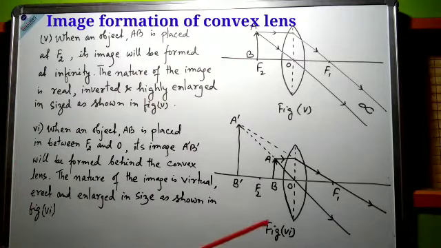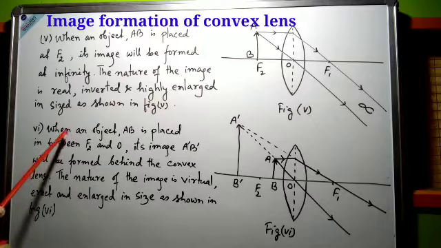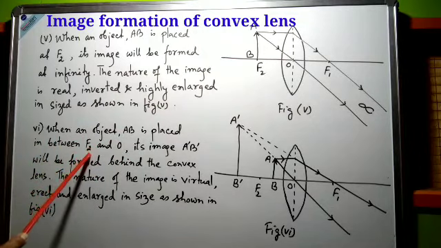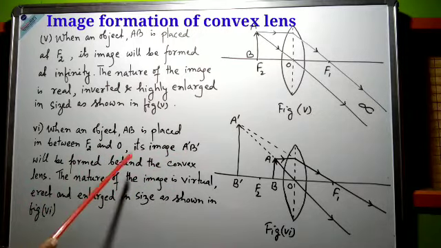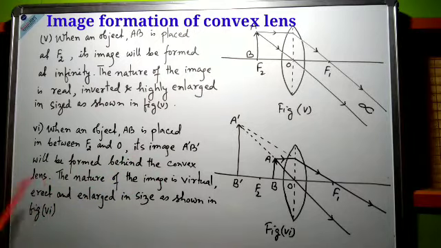From this figure number 6 we may write like this: when an object AB is placed in between F2 focus and center of curvature O, its image A dash B dash will be formed behind the convex lens. The nature of the image is virtual, erect, and enlarged in size as shown in figure.